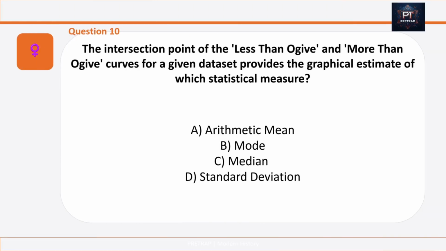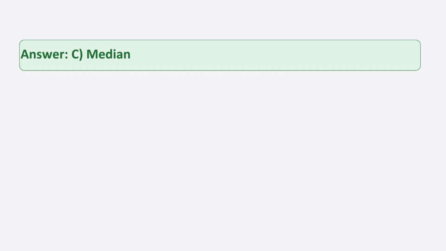Question number 10 is, the intersection point of the less than ogive and more than ogive curves for a given data set provides the graphical estimate of which statistical measure? Option A, arithmetic mean. Option B, mode. Option C, median. Option D, standard deviation. And the answer is option C, median.